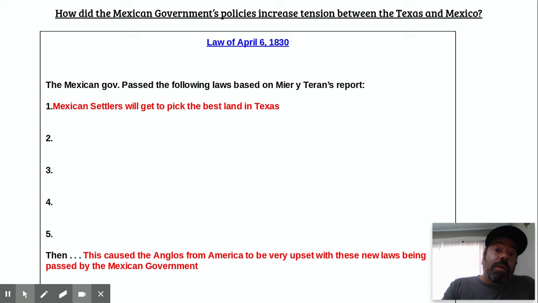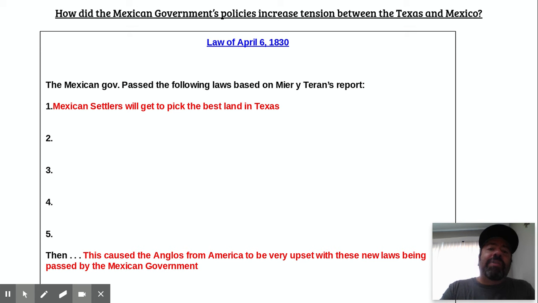So, first thing you got to understand is we're not trying to trick you here. These events lead to tension or conflict between Texas and Mexico. They don't like what the Mexican government is doing. Specifically, a new government comes in that are known as centralists.